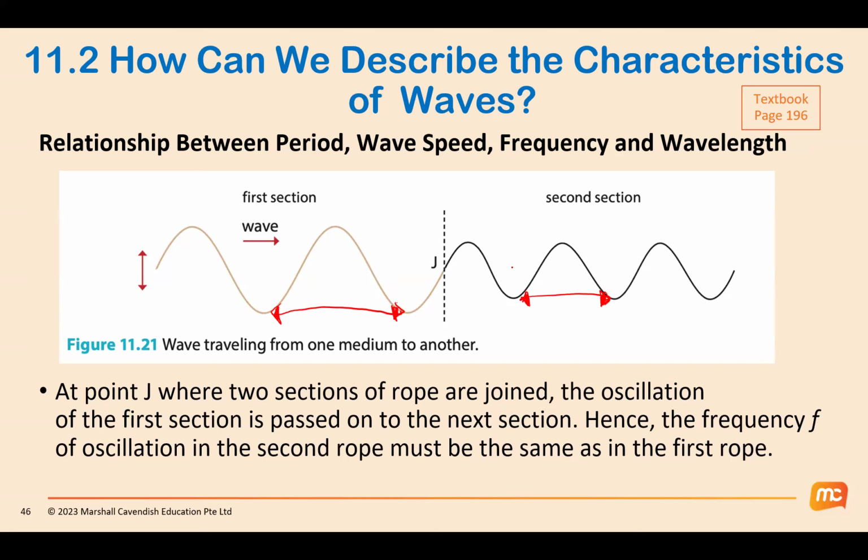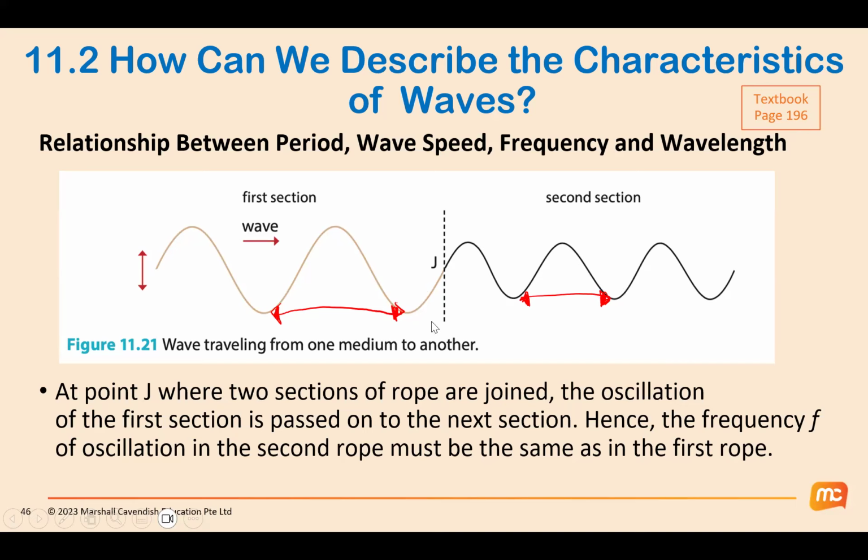Not only does the wavelength change, the amplitude also decreases. Usually the amplitude decreases the further away you get from the source. The source of vibration is over here. The further and further you get, energy will be absorbed by the medium during transmission. Some of the energy will be absorbed by the particles, so it will get lesser and lesser energy, and therefore the amplitude will decrease. The amplitude is linked to the amount of energy that the wave has.